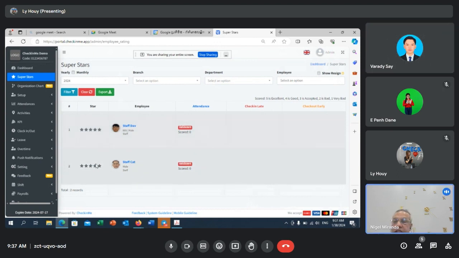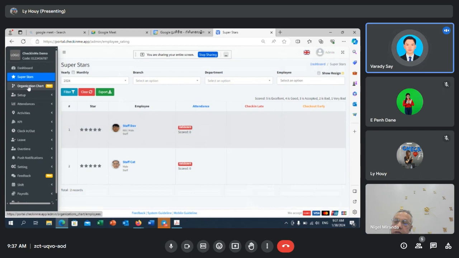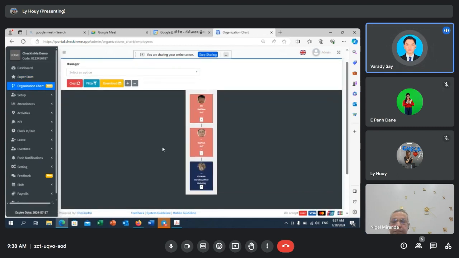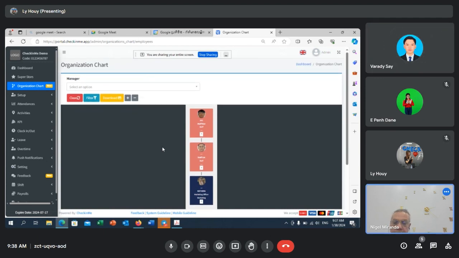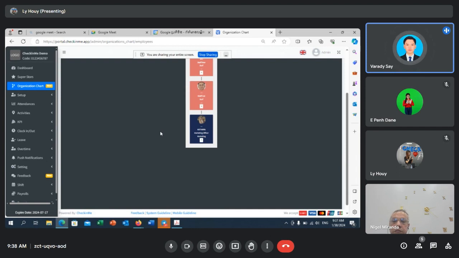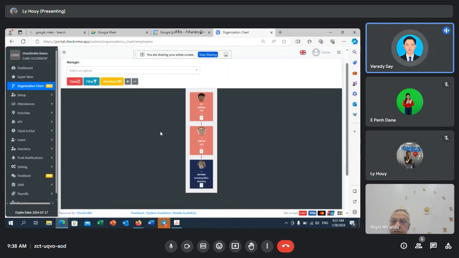What is the organization chart? The organization chart is our new function which had been released just a week ago, I think. With this one, you can simply organize your organization, who is in the highest position and who is below that. You can separate the entire organization using this feature by setting up the positions accordingly.